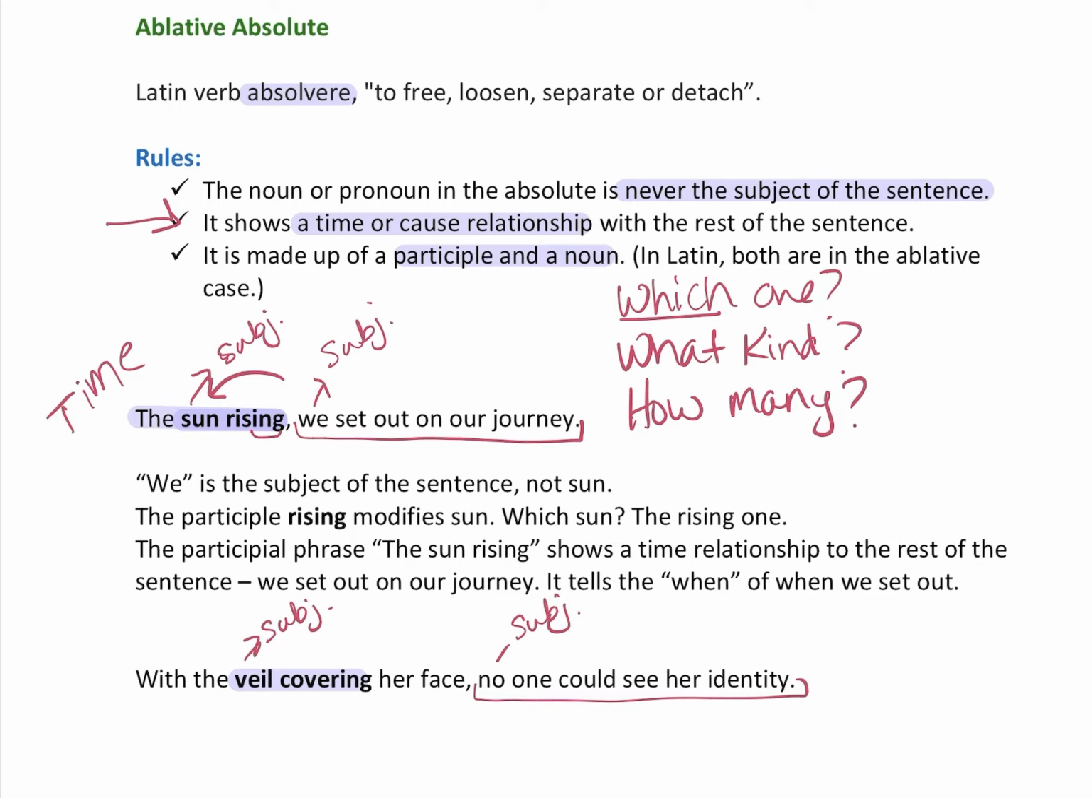All right. The participle covering, remember it's a verbal adjective. What does it modify? It modifies veil. What kind of veil? A covering kind, right? A covering veil. And this is the whole participial phrase, with the veil covering her face. It shows a cause relationship with the rest of the sentence. No one could see her identity. Why? Because there was a veil covering it, right?